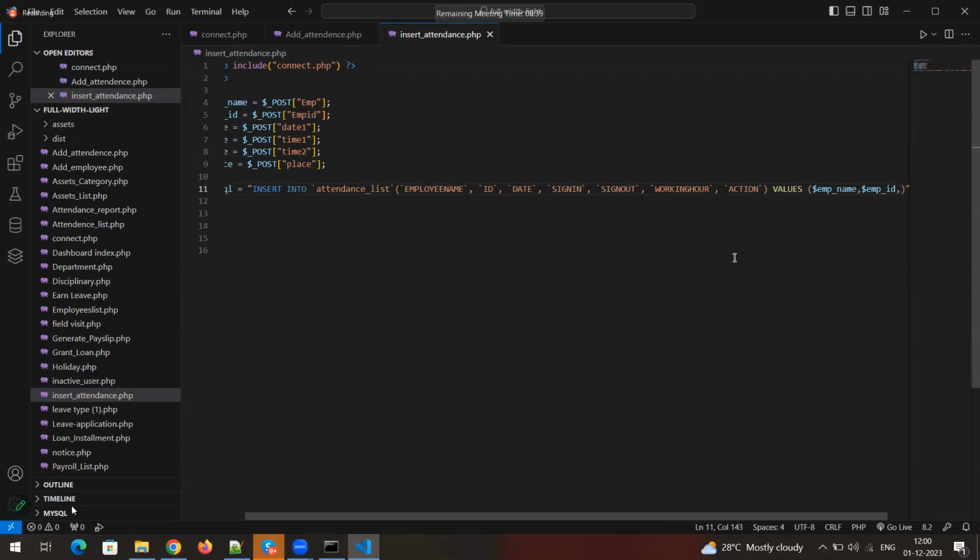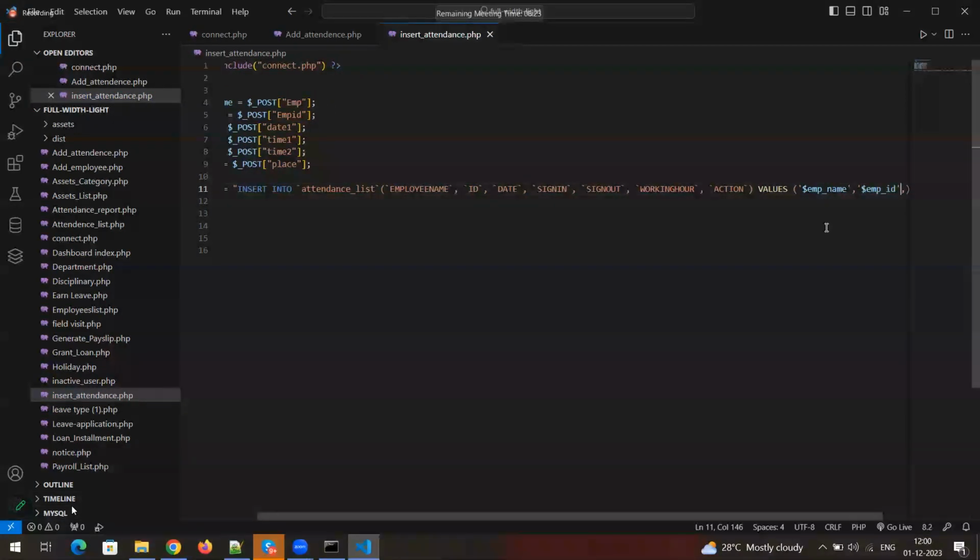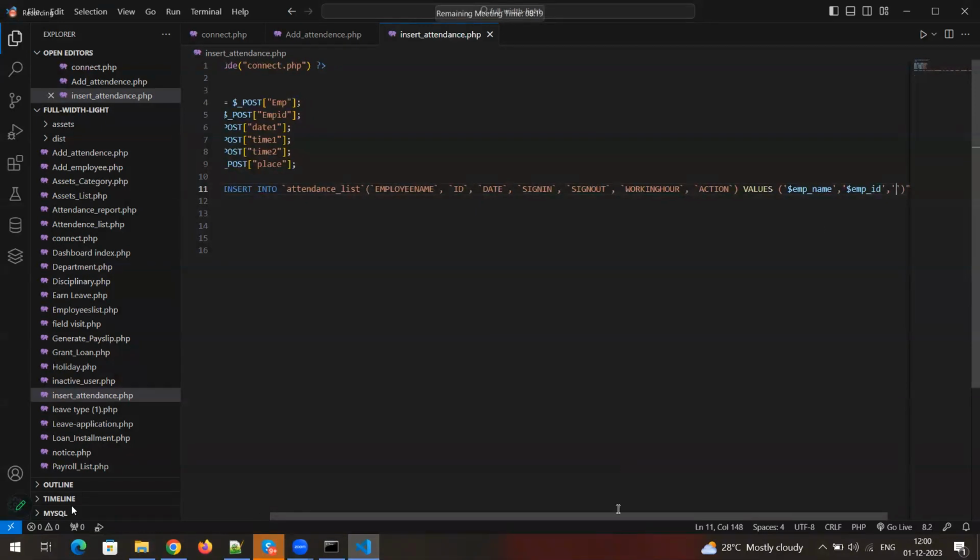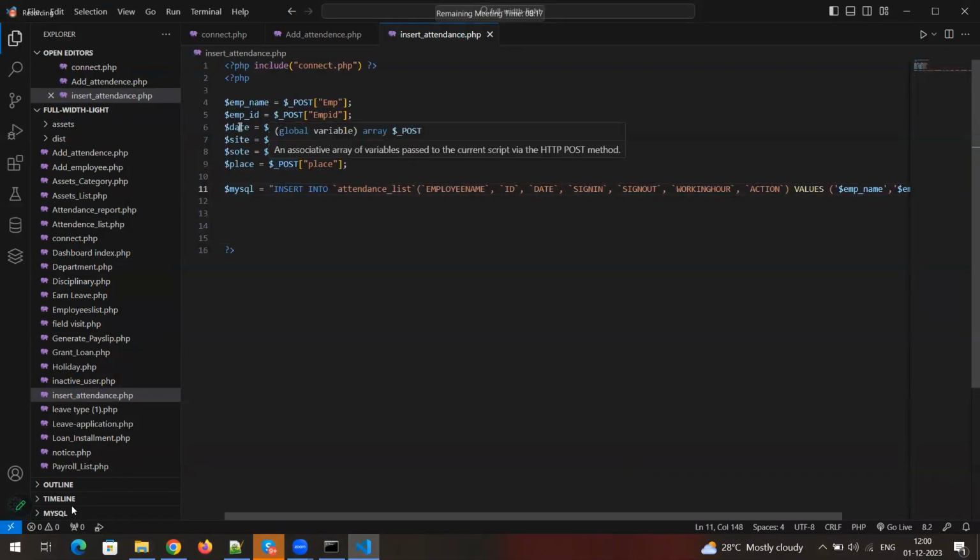Then we'll use single quotes. Employee ID, date.